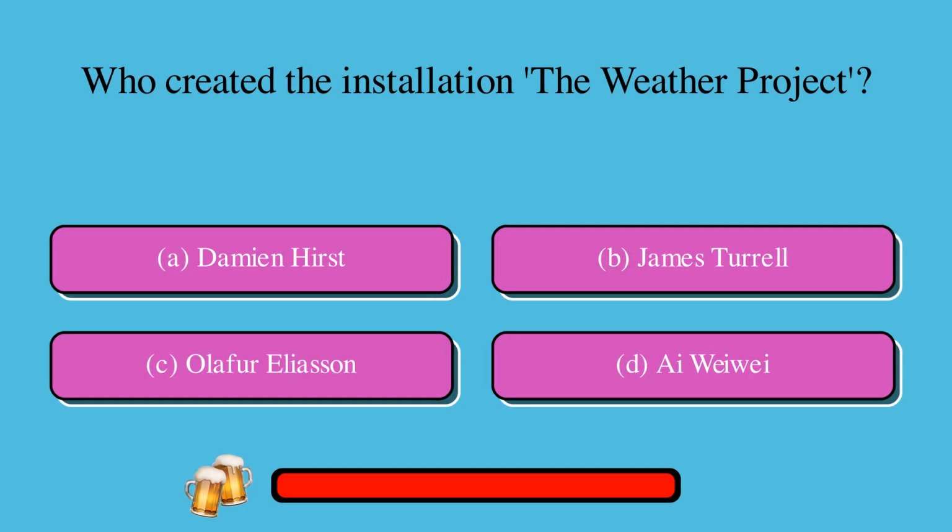Who created the installation The Weather Project? A. Damien Hirst, or B. James Turrell, or C. Olafur Eliasson, or D. Ai Weiwei? The correct answer is C. Olafur Eliasson.